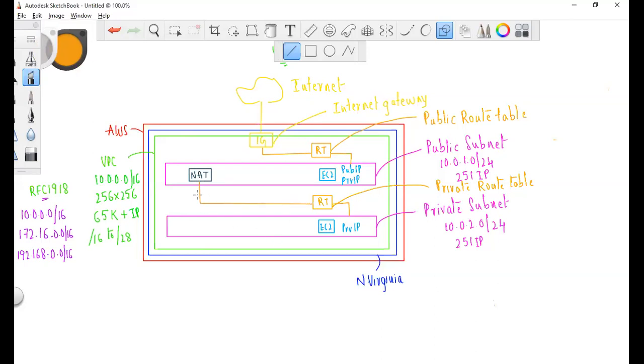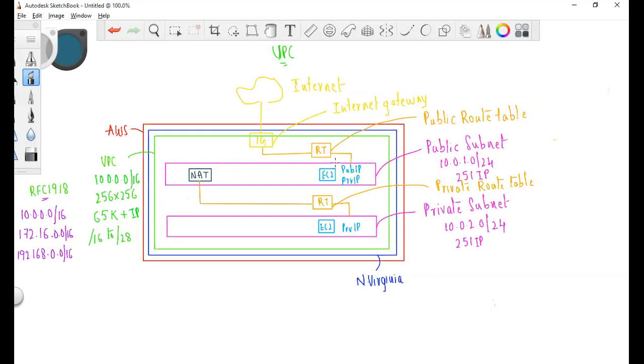So you have to add NAT as a route in the private route table. So whenever an EC2 instance from the private subnet is trying to access the internet, the private IP address will translate into the network address of the NAT.